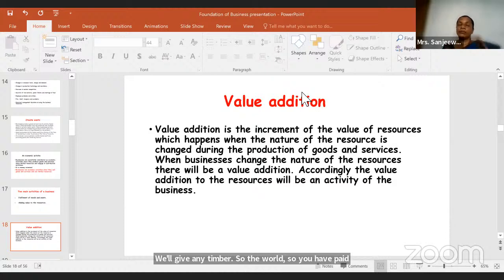Then after that you did some processes, right? You changed that raw material into a finished good. So there you passed some stages, right? So when businesses change the nature of the resources, there will be a value addition, right? So accordingly, the value addition to the resources will be an activity of the business. All right, so this is about value addition.